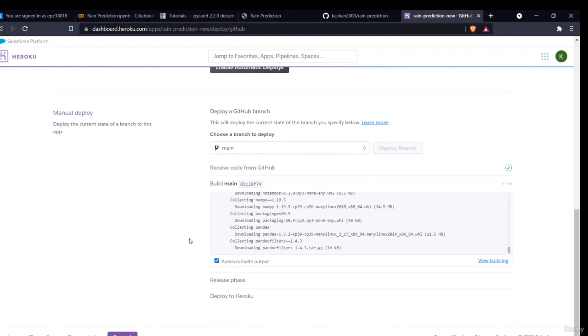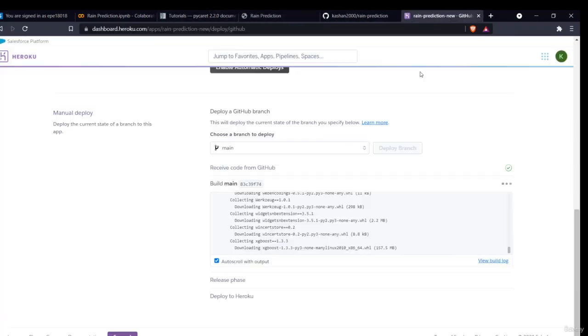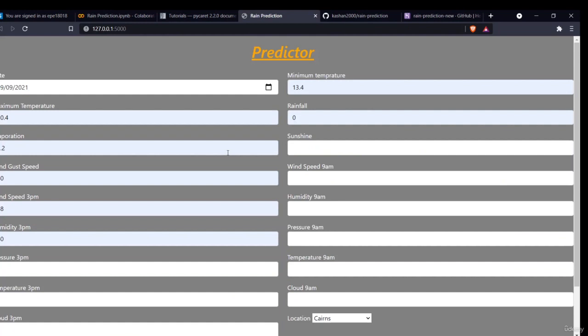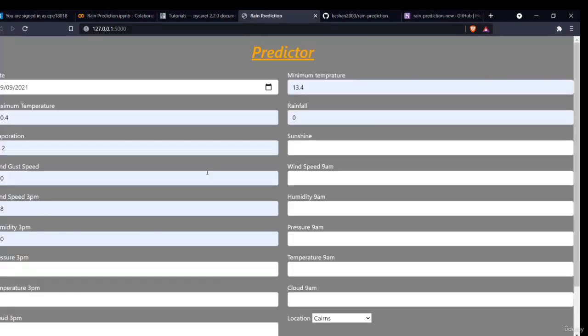In the last step, it will provide you a URL, which will be a global URL. You just have to paste it, and when you click on it, your prediction app will open. It will take some time. You can just try it. You just have to import all the things which I have provided to you into your GitHub account, and deploy it by the method which I have shown you.